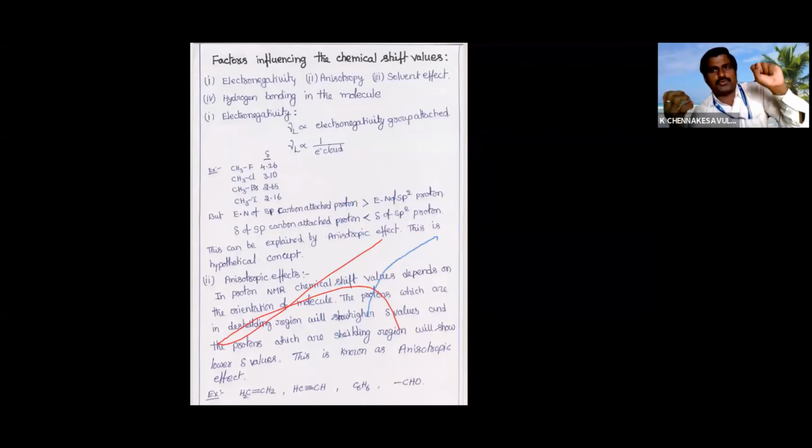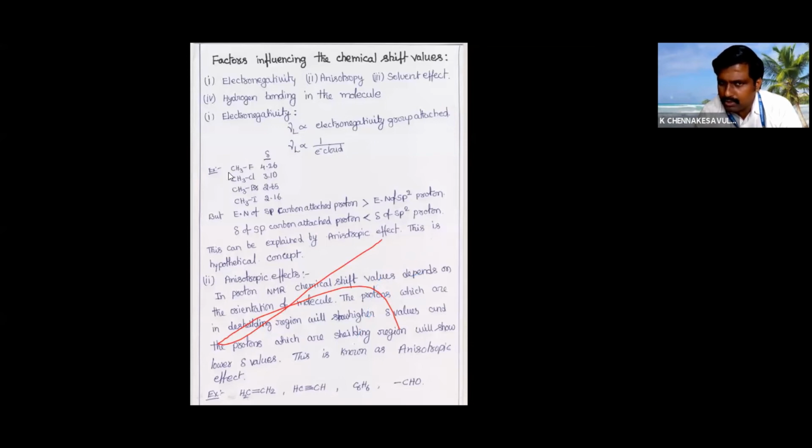This will become de-shielded. De-shielded and shielded protons have different chemical shift values. If we increase the electronegativity from bottom to top, the higher the electronegativity, the higher the chemical shift value; the lower the electronegativity, the lower the chemical shift value.